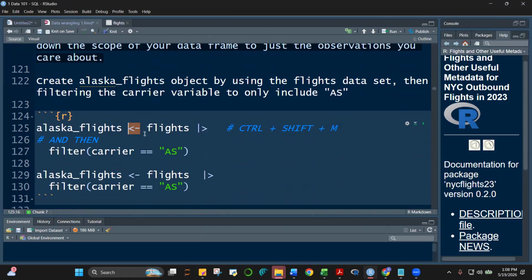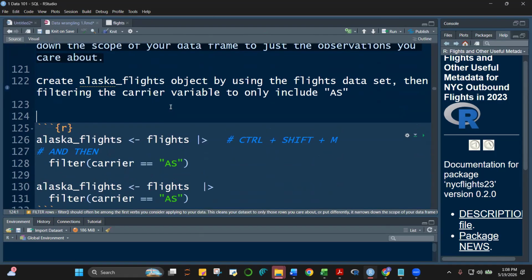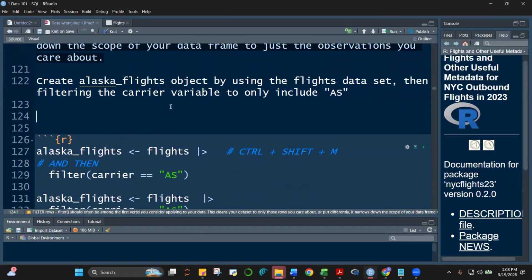Ano shortcut nito class? Baka makalimutan. Ito na pala. Control Shift M. Bakit M class? Hindi, iba pala. Assignment operator. Okay, all right. And then what next class? We're creating this object, Alaska Flights. I hope you don't mind me repeating because some of you are not too well versed yet with R.